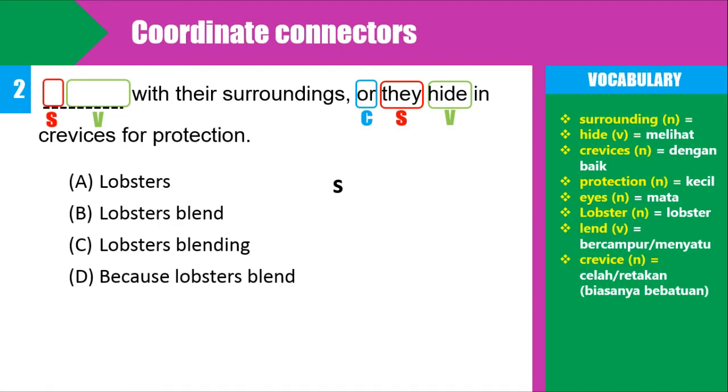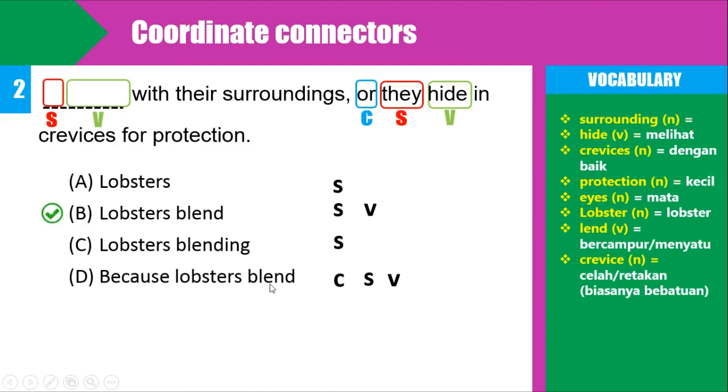Lobster is only a subject, and then lobster blend is subject and verb. What about the sea lobster blending? It is only a subject, because verb-ing cannot stand alone. And then the next one, because lobster blend, consists of a connector, subject, and verb.